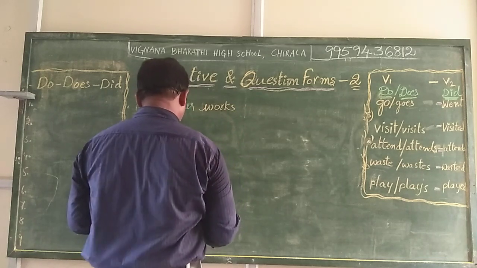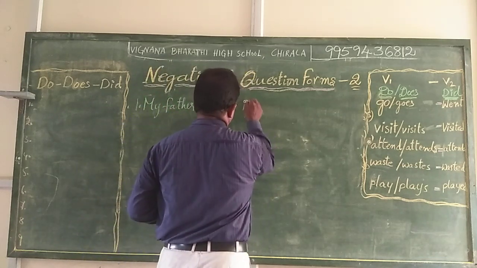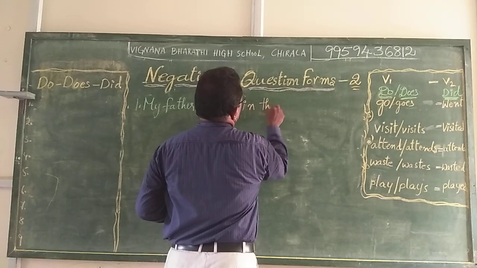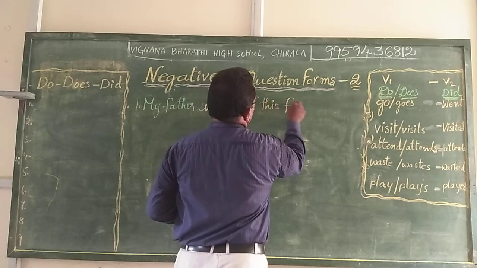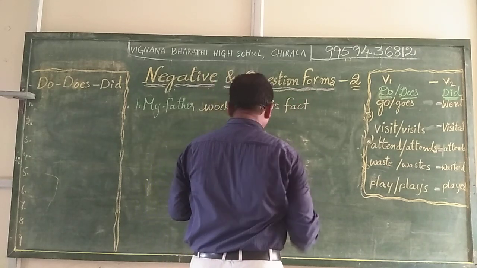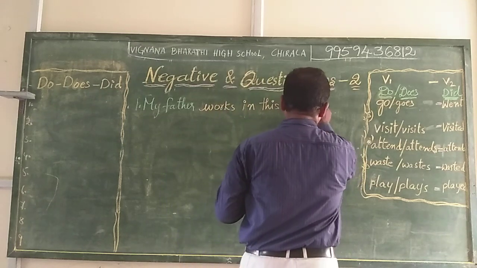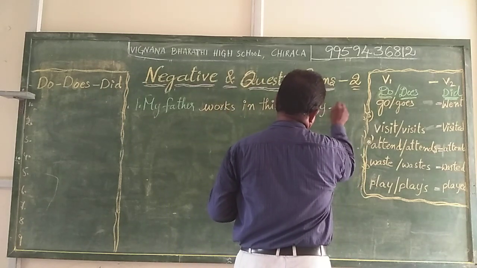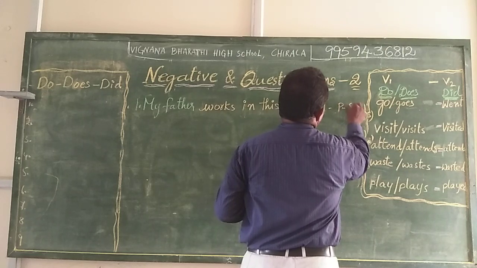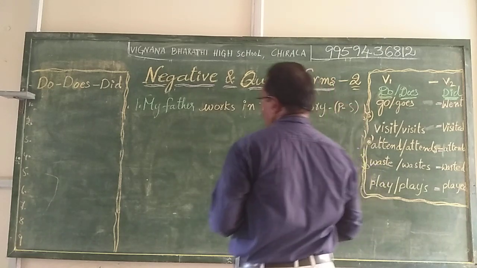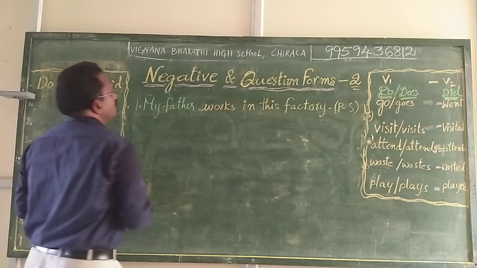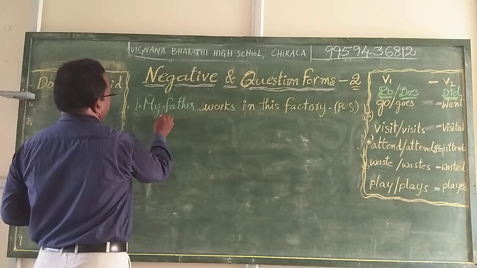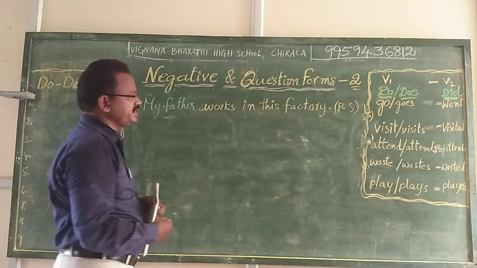My father works in this factory. This is a positive statement. Here the subject is only single.